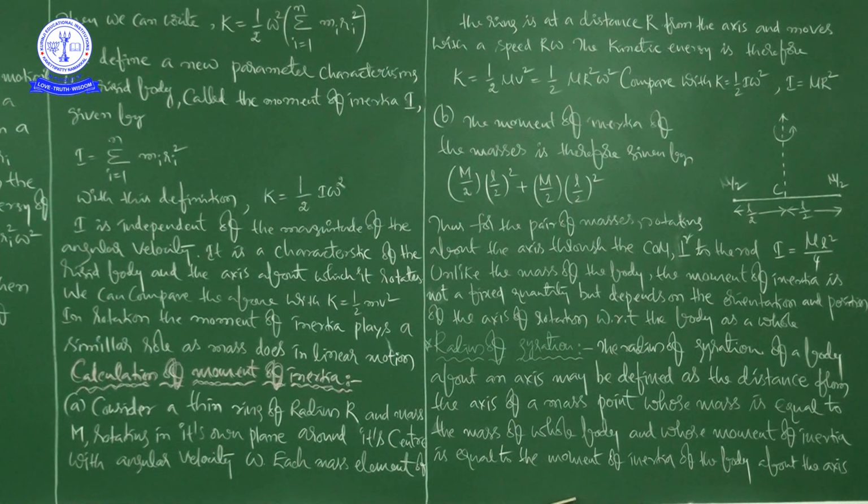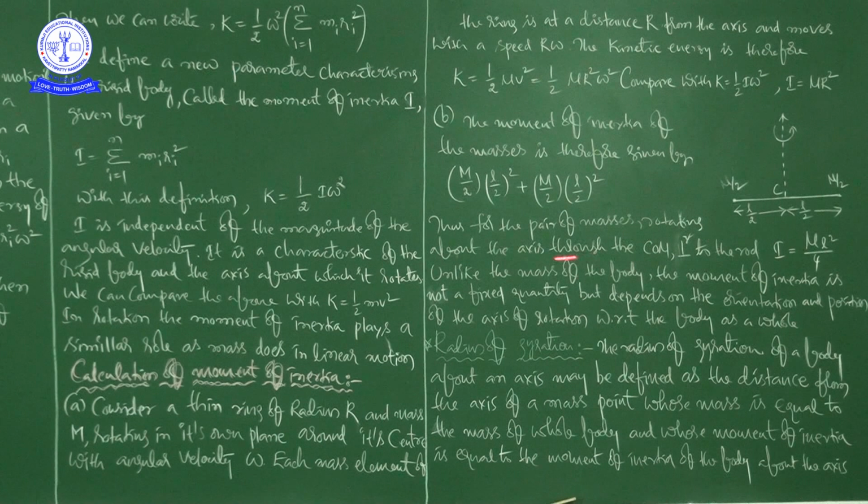Thus for the pair of masses rotating about the axis through the center of mass and perpendicular to the rod, I is equal to m L square by 4.